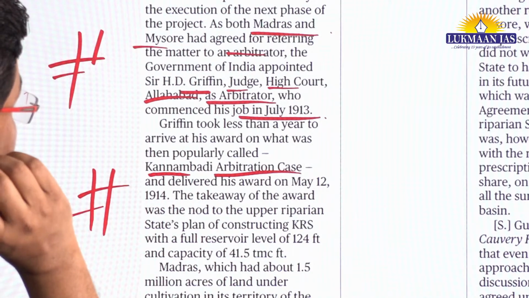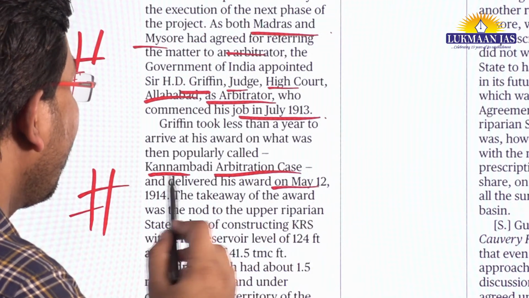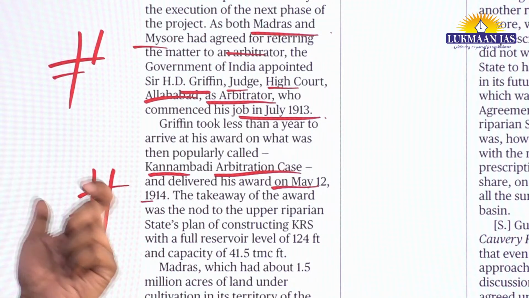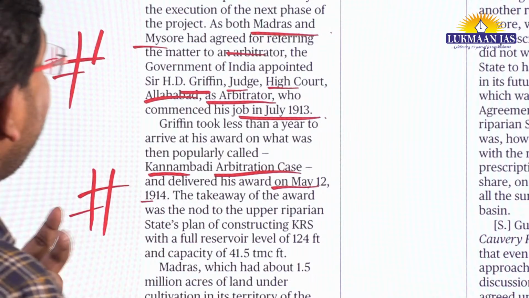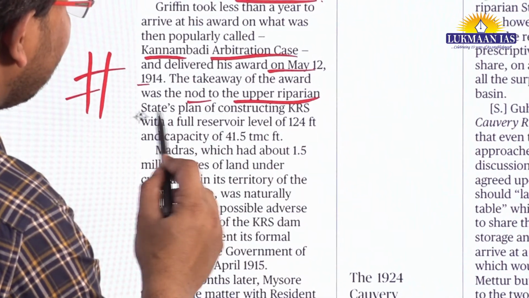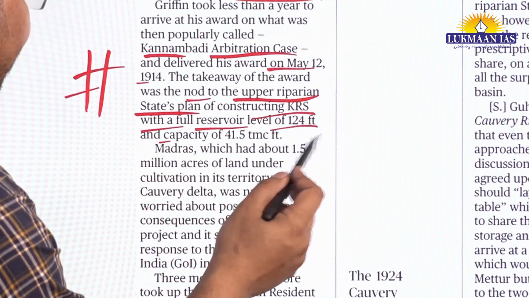Griffin took less than a year to arrive at his award, which is known as the Kannambadi arbitration case, and delivered it on 12th May 1914. So it has been 110 years from now, since it is 2024. In 1914 this arbitrator came up with an award. The takeaway of the award was no objection to the Upper Riparian Estates' plan of constructing KRS with a full reservoir level of 124 feet capacity.